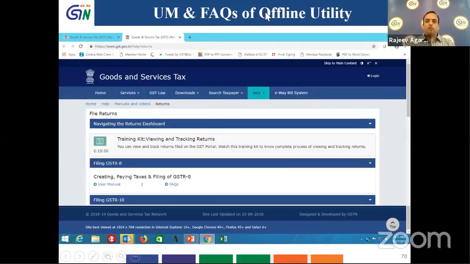This is wrongly written as offline utility. This is for GSTR 3B online. So what I can do is go to home, click on the home section, and there will be a tab for manuals and videos. I have to click on that. After that, this will open up. Filing GSTR 3B is slightly down below. You have to scroll down and click on this button. After that, the user manual and frequently asked questions will open up here. You can click on user manual. You can click on FAQ to view it. So these are already available, and you can see them.